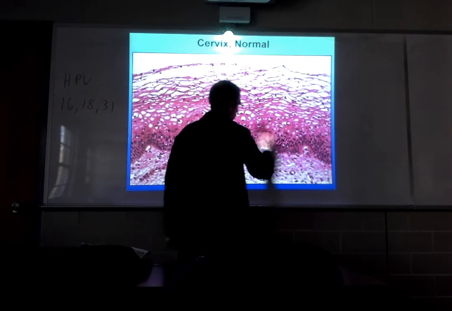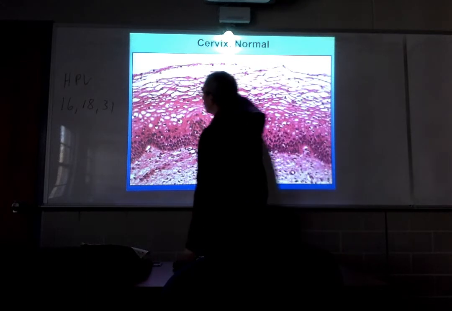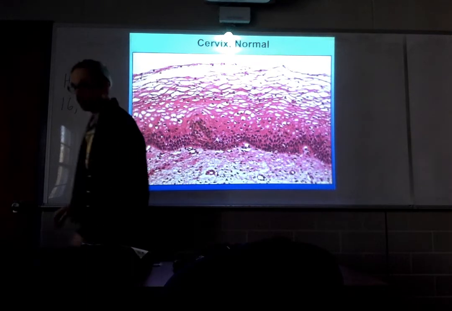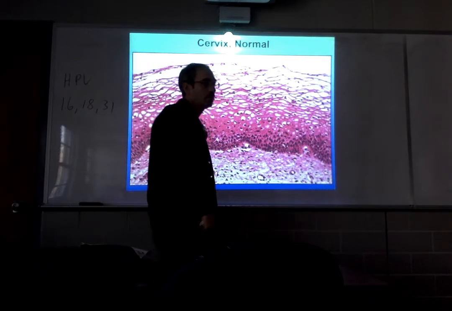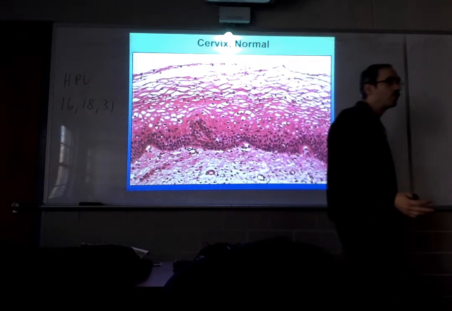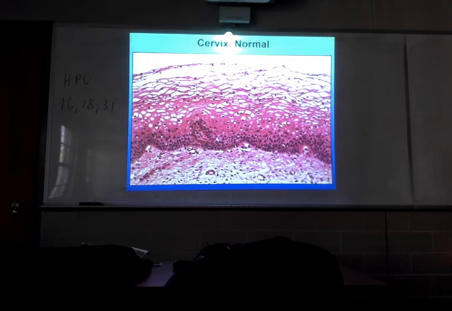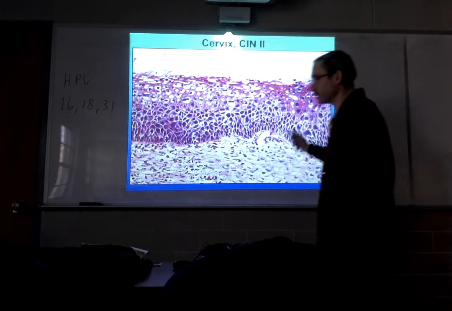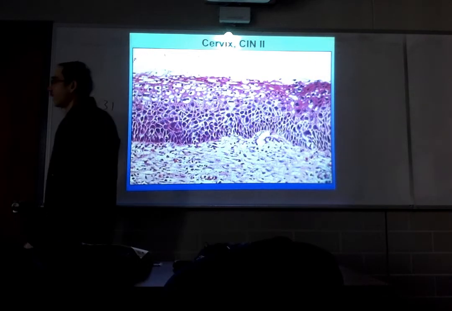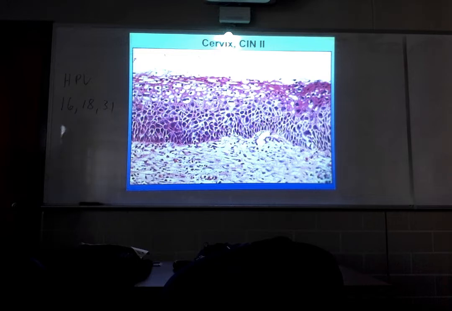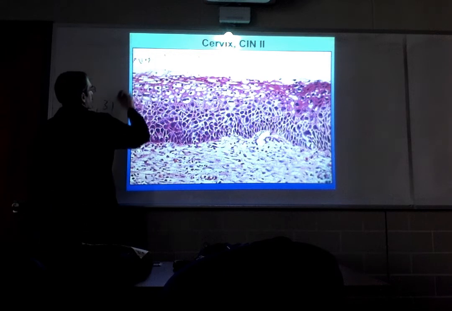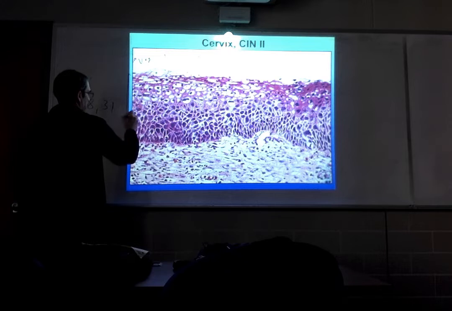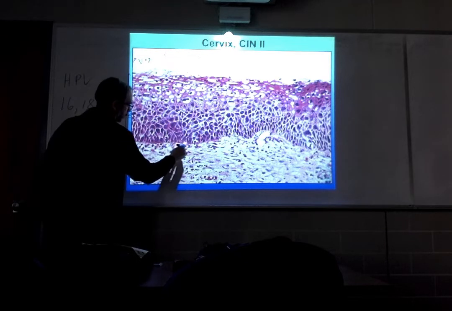Let's take a look at what happens to the cervical epithelium when it becomes dysplastic. Now, there are different degrees of dysplasia. There's mild, there's moderate, there's severe form of dysplasia. Let's take a look at an example of a moderate form of dysplasia. This is a type of dysplasia that can be caused by HPV, specifically the oncogenic serotypes. Take a look at this section through cervical epithelium. Again, we've got the vaginal canal out here. There's the cervical epithelium. We've got a basement membrane that runs underneath here.